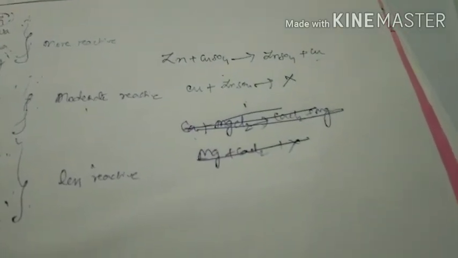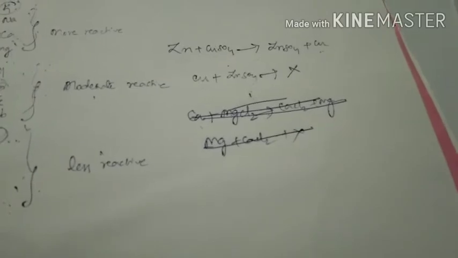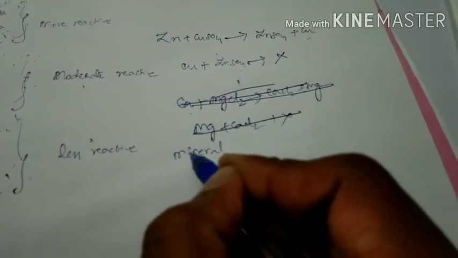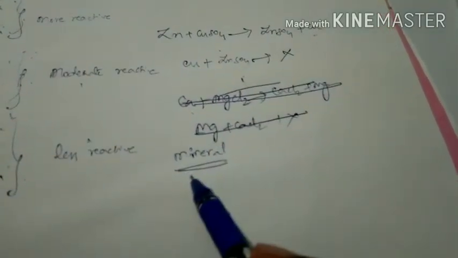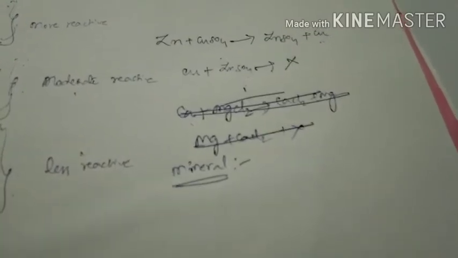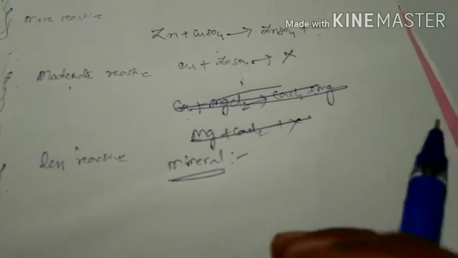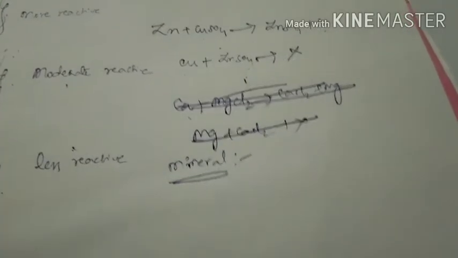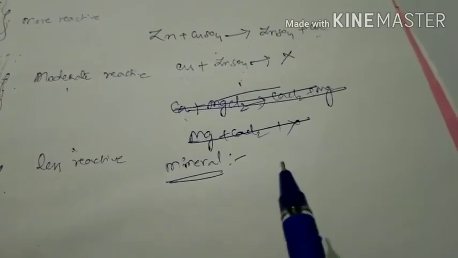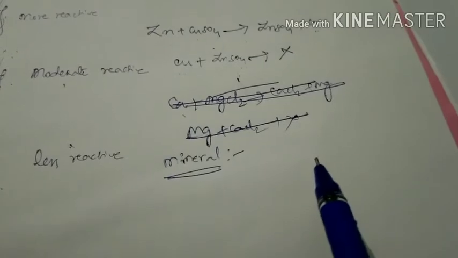Next, here some more points are there, that is mineral. Actually these are fundamental basic points. Mineral means the natural form of metal. Simply, the natural form of metal in the earth crust is called mineral. I repeat once again, the natural form of metal in the earth crust is called mineral.